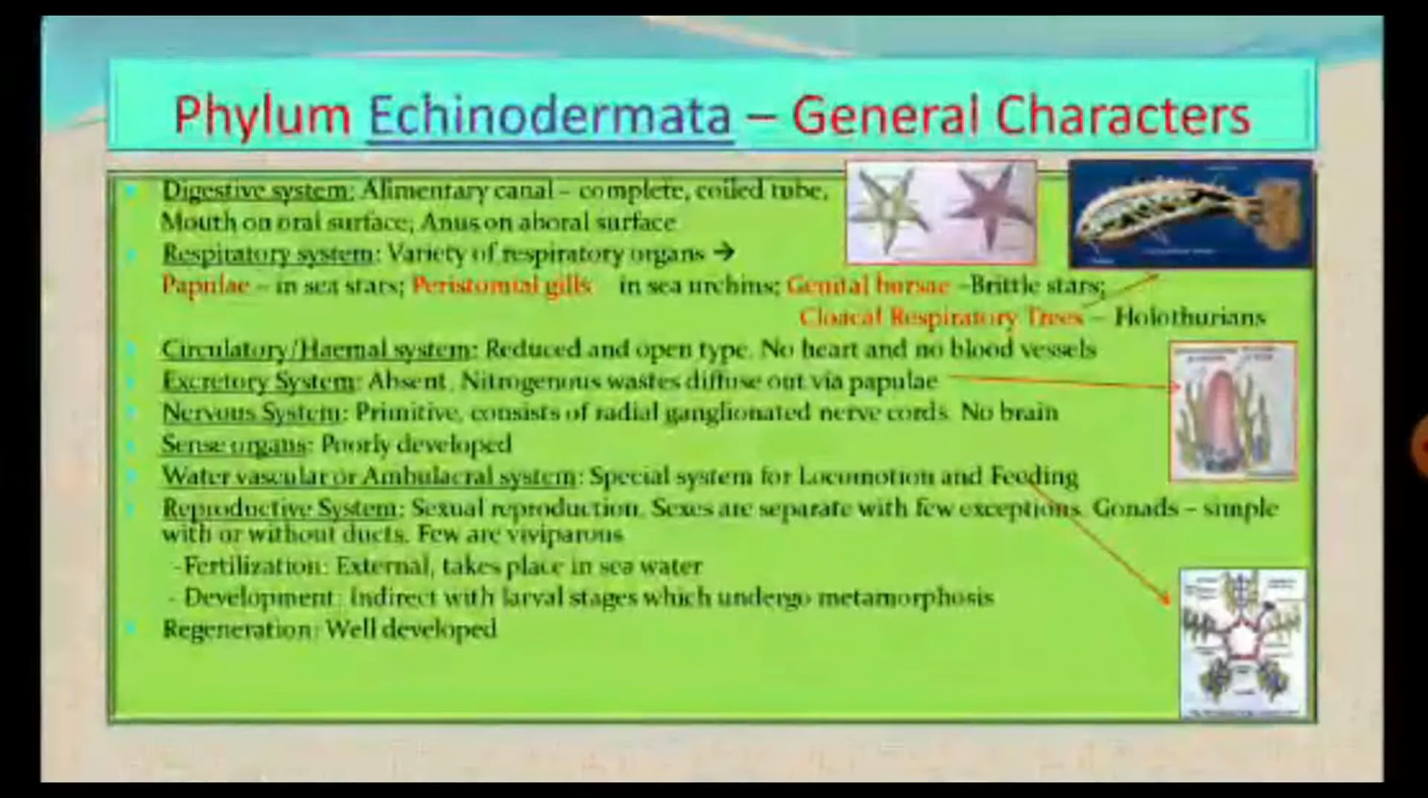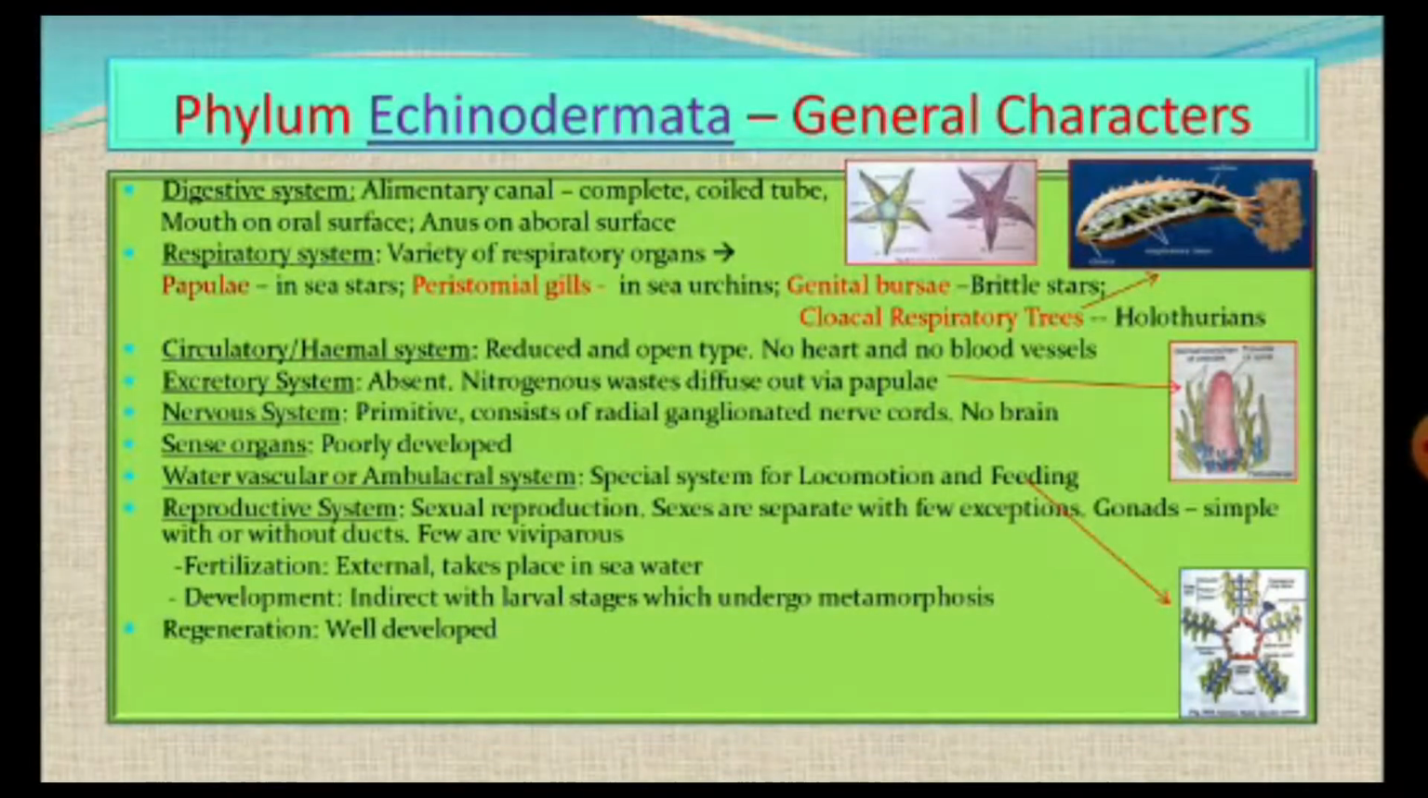Now if you see the reproductive system, completely sexual reproduction is present. Of course, some forms also undergo asexual reproduction by self division, but it is not of much importance. Most of them undergo sexual reproduction. Sexes are separate with few exceptions, but they do not show any sexual dimorphism. And gonads are very simple, with or without ducts. Some of the echinoderms also show vivipary, that is, they give birth to the young ones directly. And fertilization is always external.